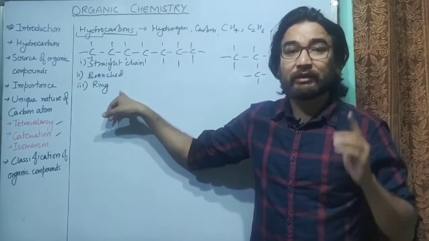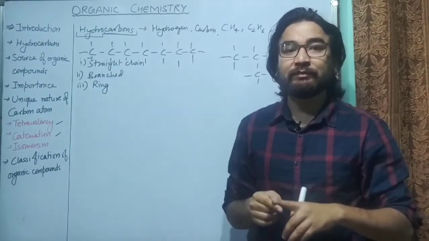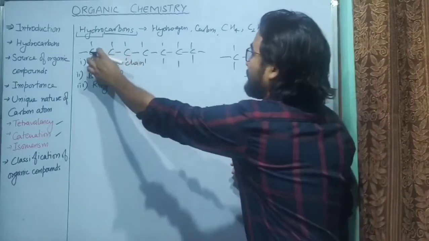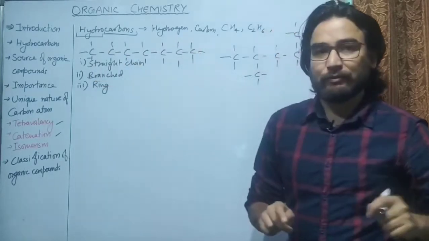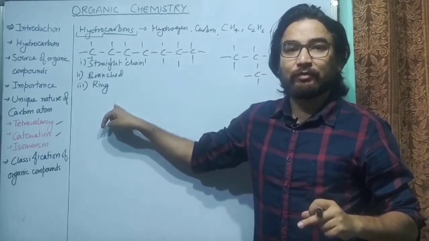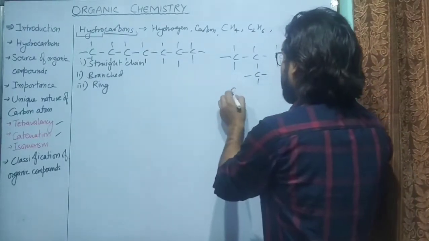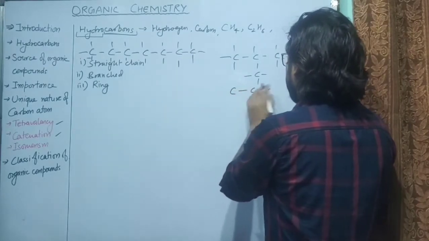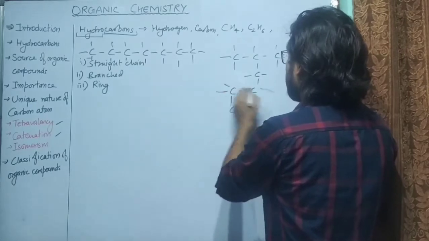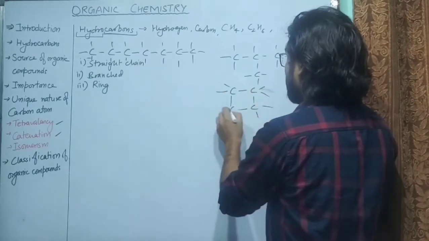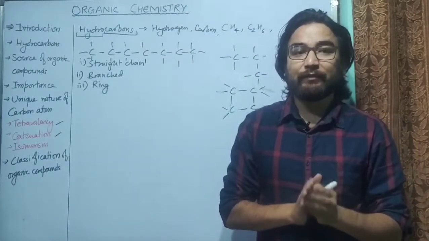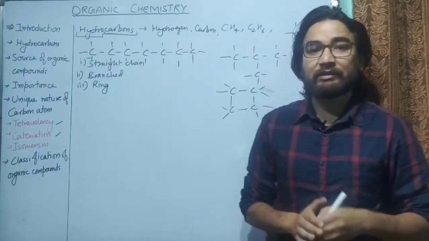So in the rings, the first carbon atom of the chain will be attached to the last carbon atom. So suppose this carbon atom will be attached to this carbon atom. So it will form a ring structure. Therefore, this kind of compounds are called ring chains. For example, like this: carbon, carbon, then this carbon attached to this carbon, so this is a ring structure. So this is how different kinds of compounds and different types of chains can be formed.